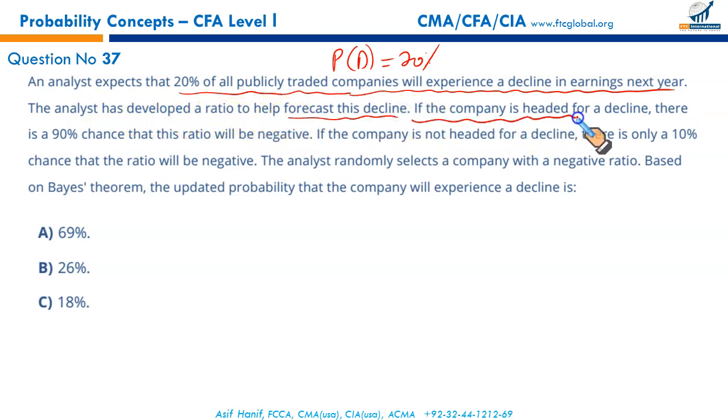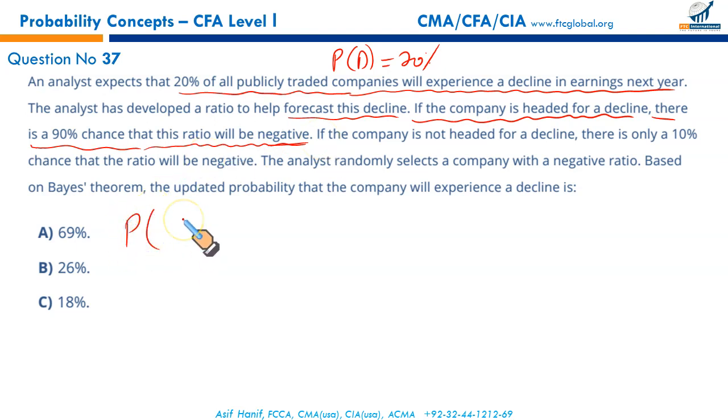If the company is headed for a decline, there is a 90% chance that this ratio will be negative. The analyst has constructed some ratio using some numbers. So if the company is going to go for a decline, this ratio will be negative. We can represent this as a probability also.